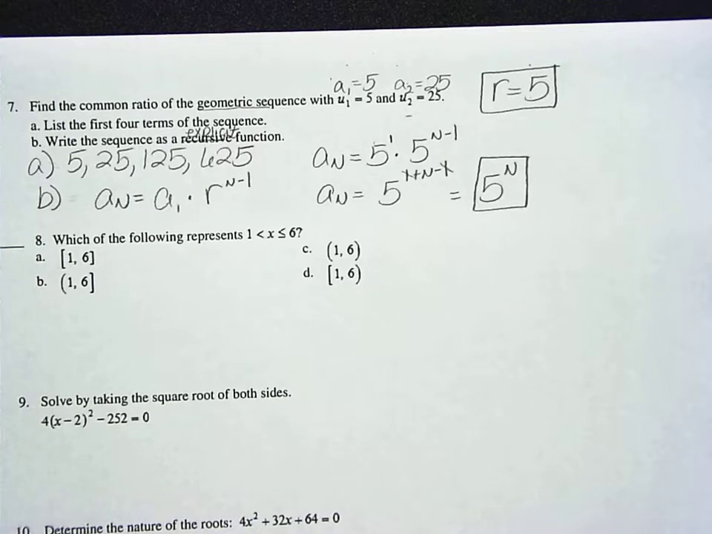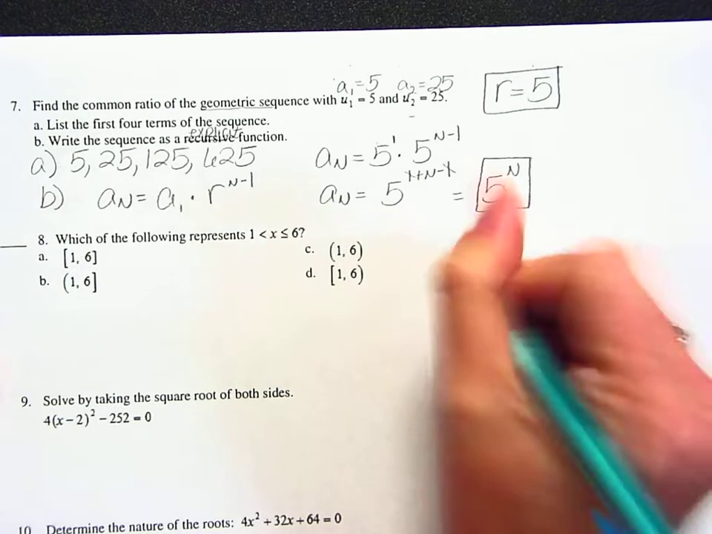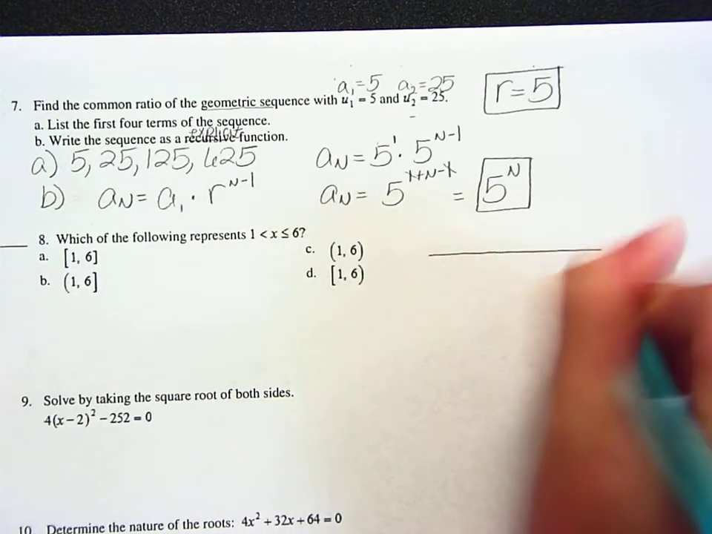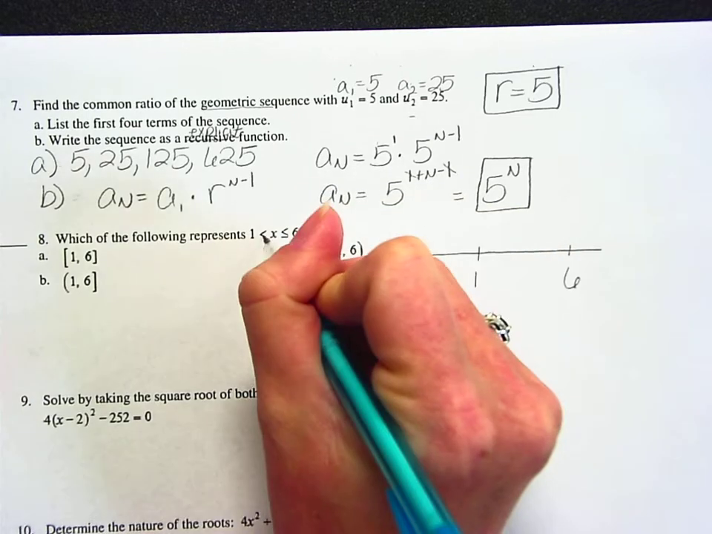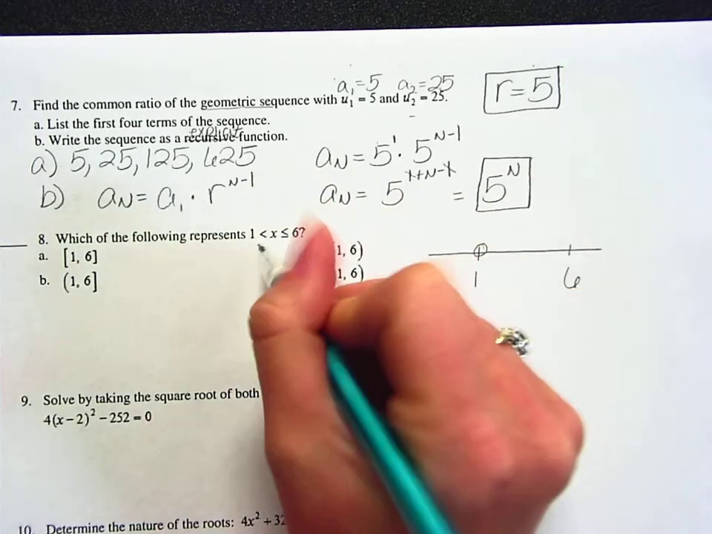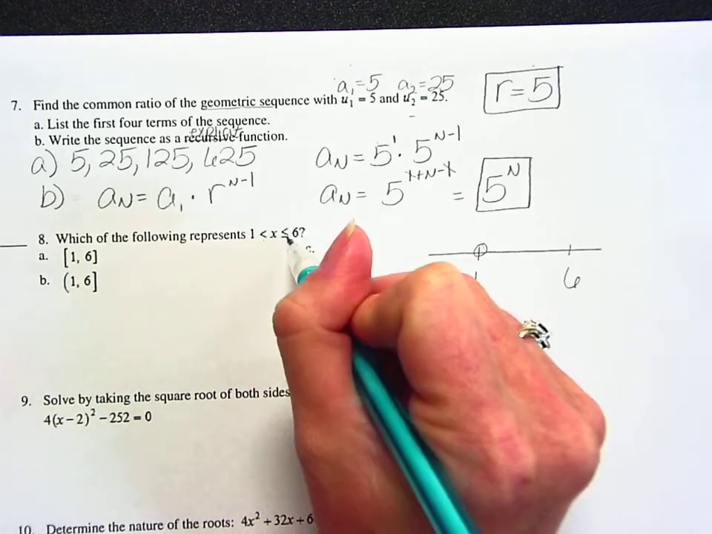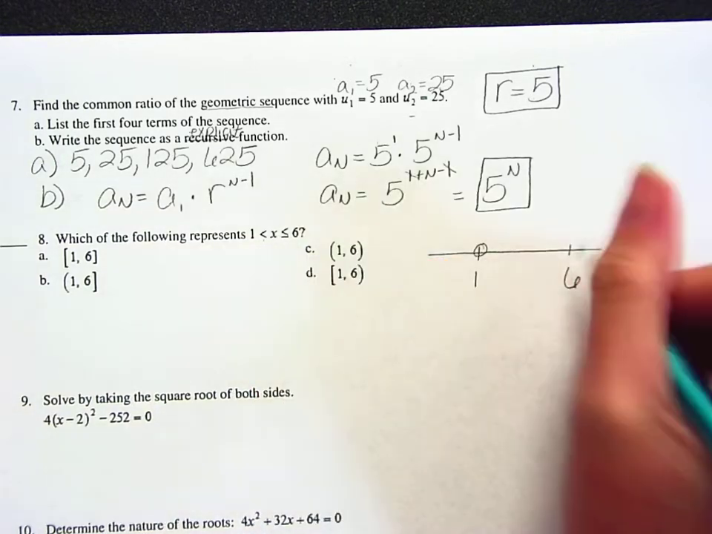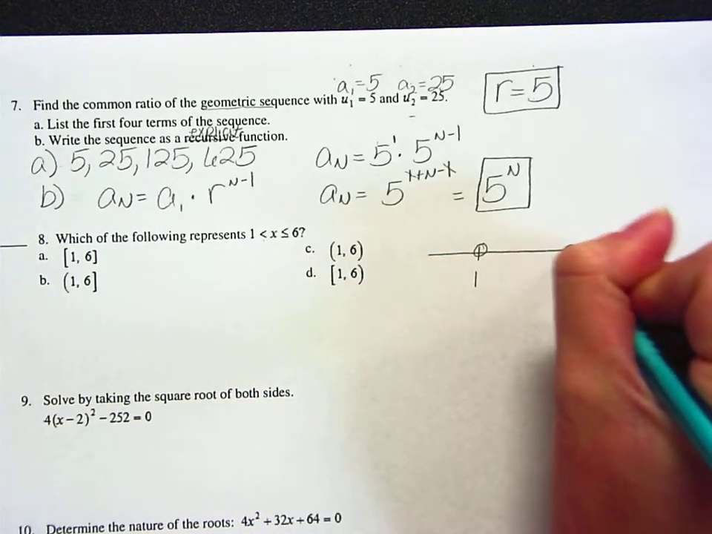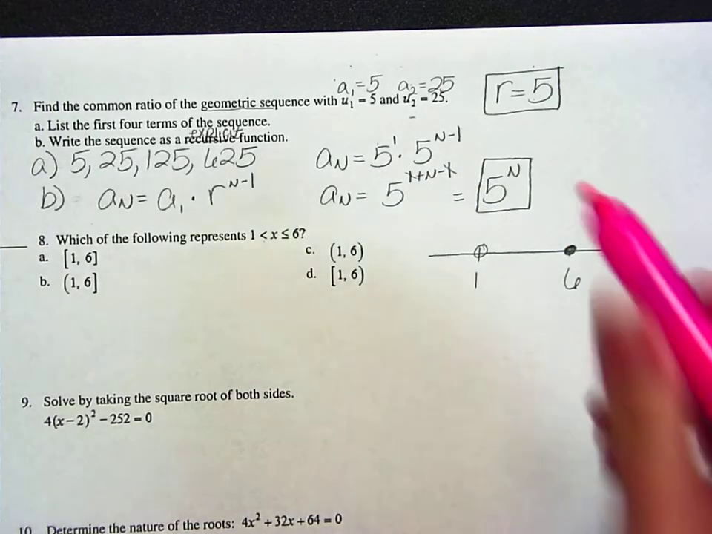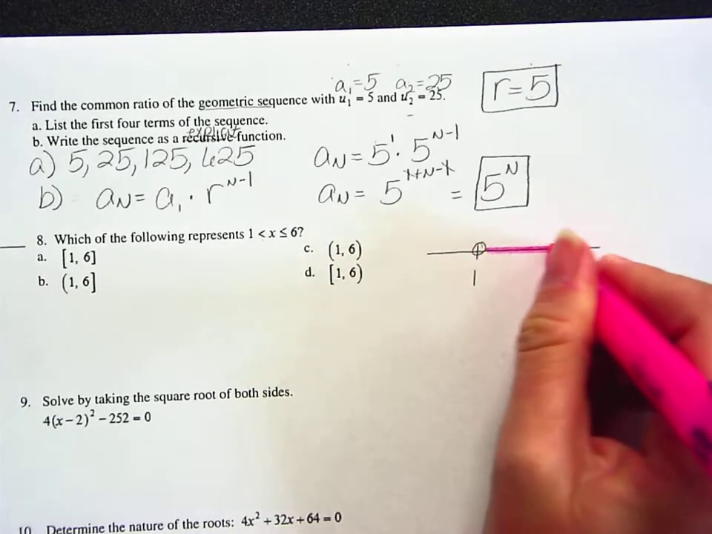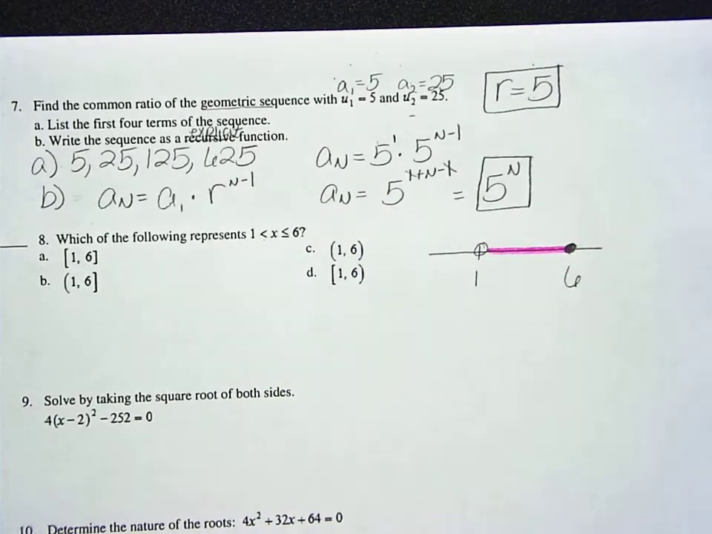All right, on number 8, we're working on which of the following in interval notation represents this inequality right here. So if you want to, you can draw that on a little number line real quick. I'm going to put 1 here and 6 here. And I'm going to have an open circle on 1 because that is just a greater than sign, no equal to. But then since this one has an equal to sign, I'm going to put a closed circle on that. So on my number line, I'm going to shade in between them. I know x is greater than 1 and less than or equal to 6. So that's kind of what we're looking at right there on my number line.